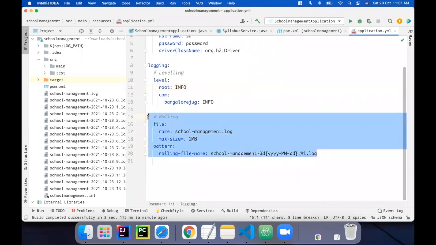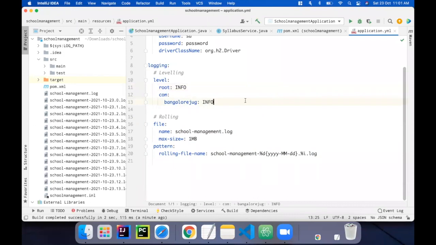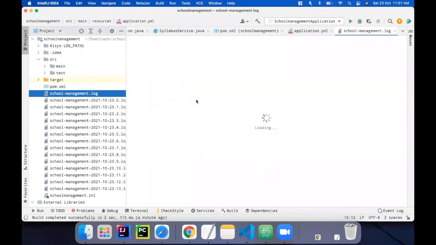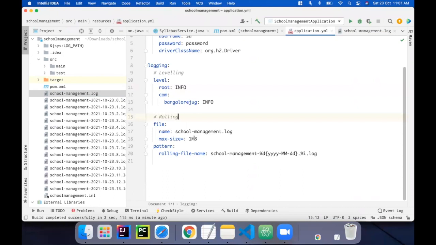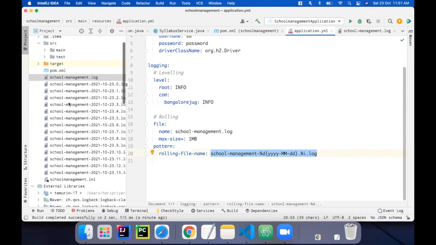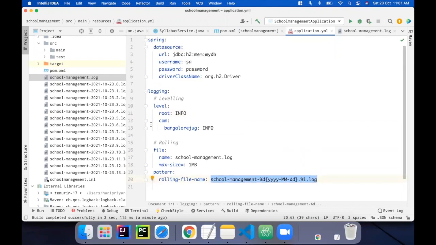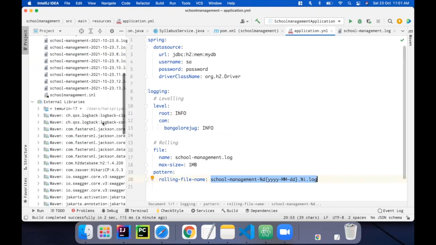So you can see that I have used a concept called rolling. Here I am logging the messages to a file named schoolmanagement.log. Here it is. Also, if I exceed the maximum size of 1 MB, I'm going to create a number of files in a format of school management with the date and timestamp information, and the logging is being done in these files. So this is called rolling of log files.